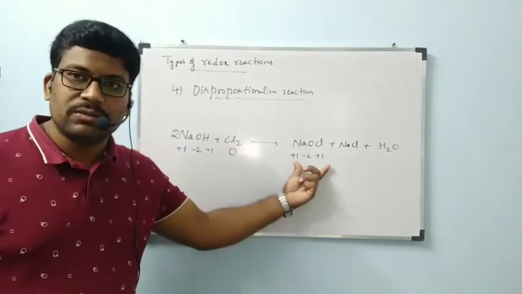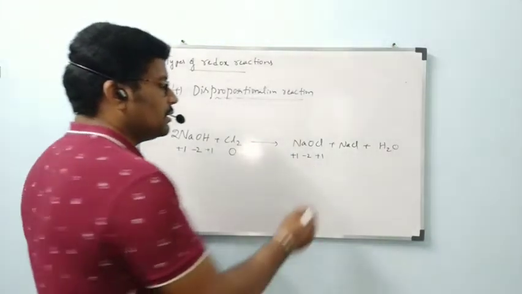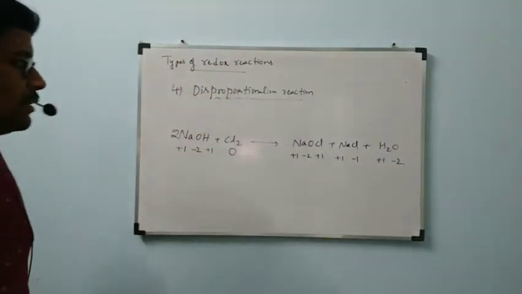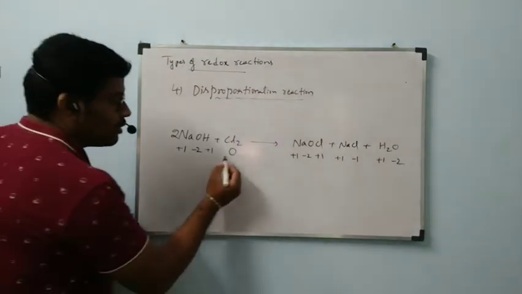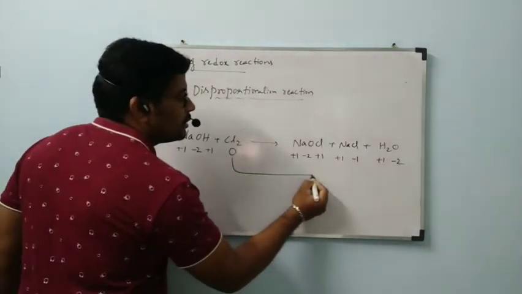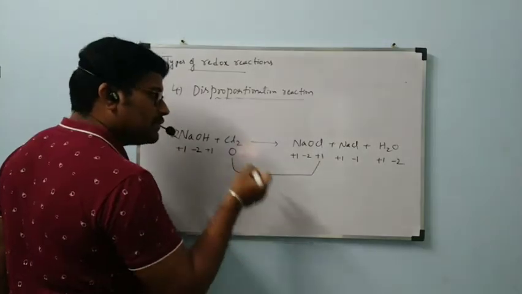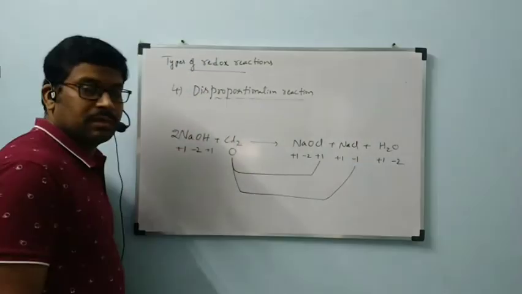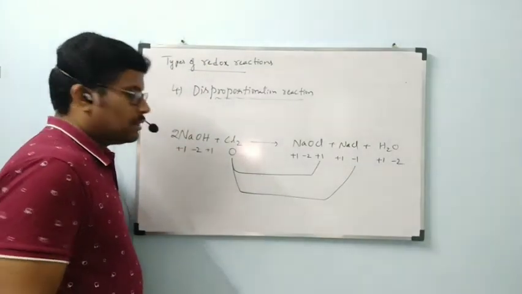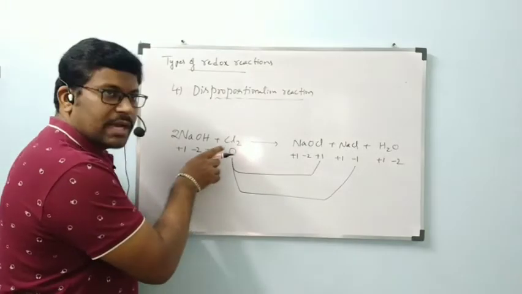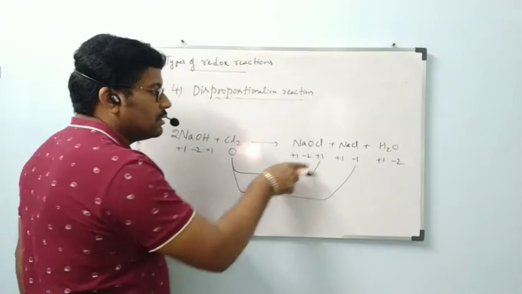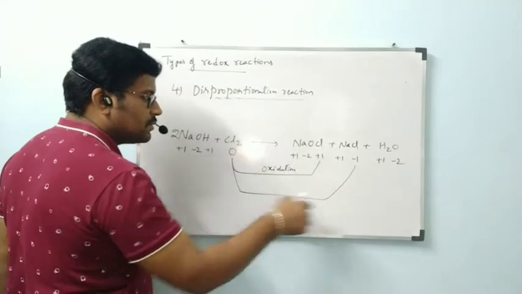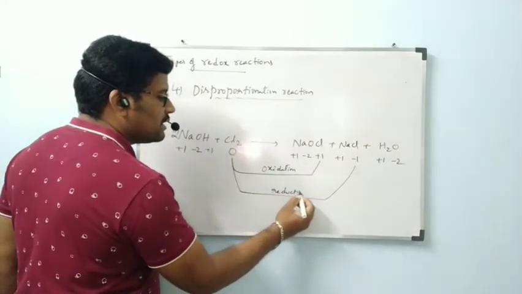So here we got +1, oxygen -2. Now see, the total compound is neutral: +1 -2 +1. Next, sodium +1, chlorine -1, hydrogen +1, oxygen -2. Here what is going to happen? Chlorine with 0 oxidation number is becoming +1 oxidation number. The same chlorine with 0 oxidation number is becoming -1 oxidation number. Chlorine has 2 atoms now. One chlorine is undergoing oxidation, and another chlorine atom is undergoing reduction from the same molecule.